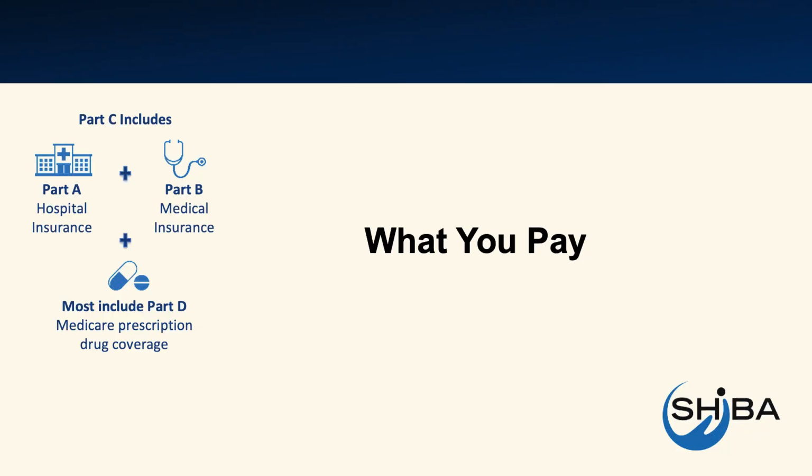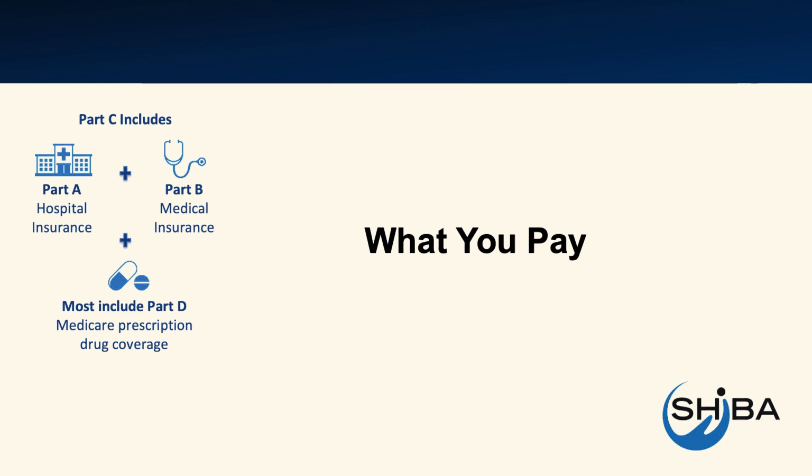If you join a Medicare Advantage plan, you continue to pay your monthly Medicare Part B premium. People who have limited income and resources may be eligible for assistance with Medicare costs through benefit programs designed for that situation. This will be discussed in Part 5 of this series. There are also other costs you may have to pay, such as an additional monthly premium to the plan, deductibles, coinsurance, and copays. These costs may be different from original Medicare. They vary from plan to plan, and they may be higher if you go out of network to get your care.